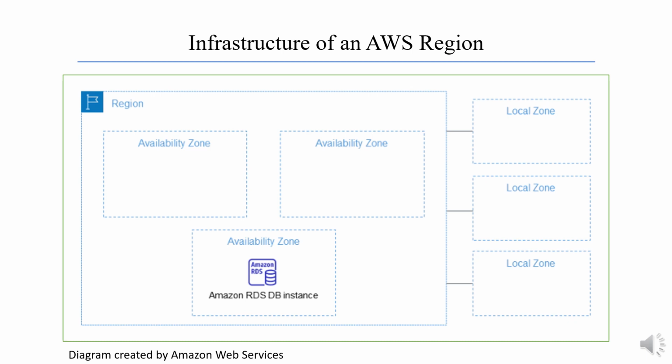As you remember, we already mentioned that an AWS region is designed and built independently from other AWS regions. This design ensures the greatest possible fault tolerance and stability. The diagram is created by Amazon Web Services. It shows the components of an AWS region, for example, availability zones and local zones, as well as how these components are connected. We recommend you read the diagram and have a clear understanding of an AWS region.